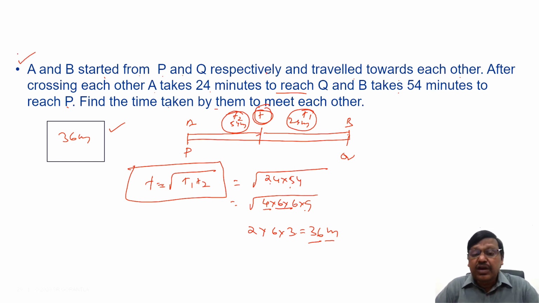Not only the students who are preparing for CAT, others also can practice these questions, because difficulty level depending on the exam may vary, but concepts of every examination remain the same. Now this is about meeting points.